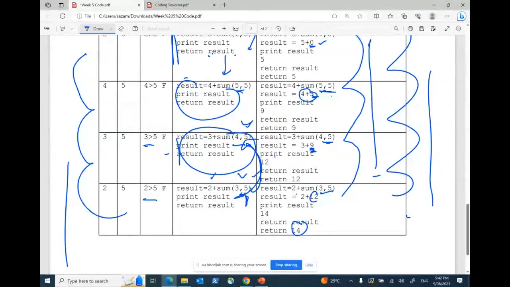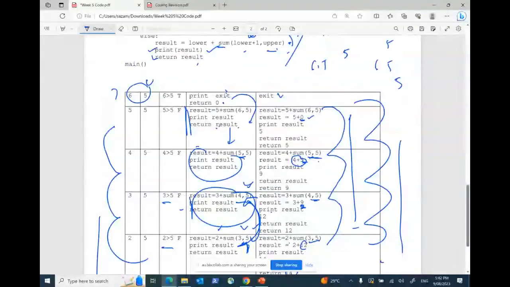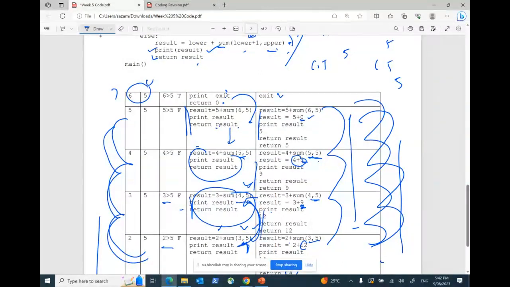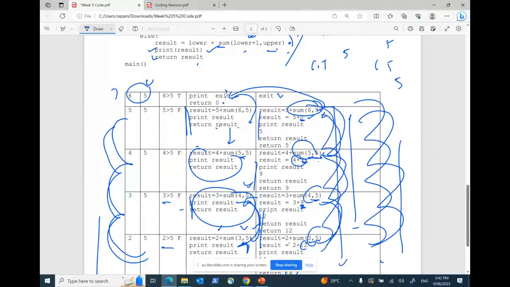So in your exam, if I give you a table like this and tell you to fill out the table, you have to know how to fill it out. If you can keep track of the recursive function, as you know that this function is calling the previous function, and the previous one is calling the previous function, and you build up that strategy, then once you start popping, life is very easy because everything remains the same. Only the value is changing. So sum(6, 5) is calling the previous function, sum(5, 5) is calling sum(6, 5), sum(4, 5) is calling sum(5, 5), sum(3, 5) is calling sum(4, 5), in that way. So whenever they push the result, it goes from top to bottom. In that way, the whole function comes to an end.